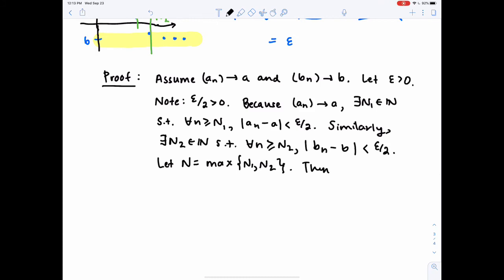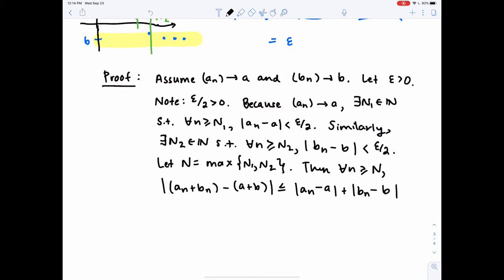So then for all n greater than or equal to capital N, I can start taking a look at my computation, AN plus BN minus A plus B. We know that that is less than or equal to AN minus A plus BN minus B, just using the triangle inequality here after rearranging. And then that's less than epsilon over 2 plus epsilon over 2, which is epsilon.